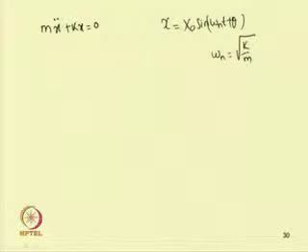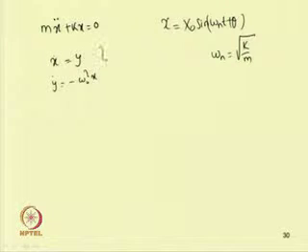This equation can also be written in terms of first order equations, that is x dot equal to y, and y dot equal to minus omega n square x. One can write using a set of first order equations, or one can write the solution directly, since the solution is known to us.